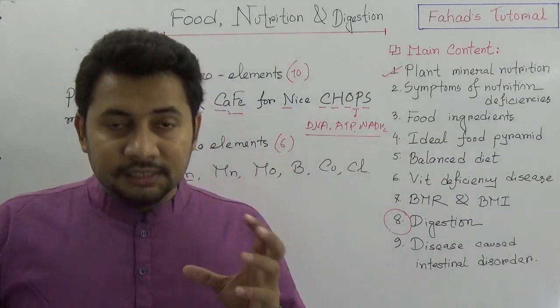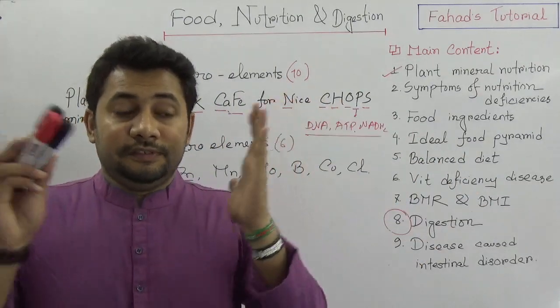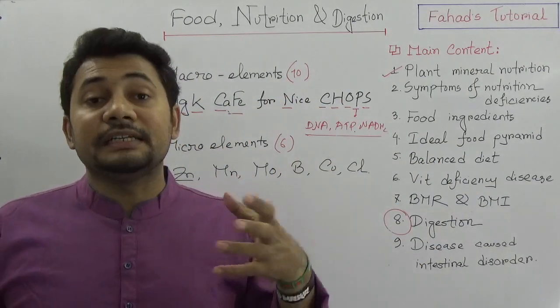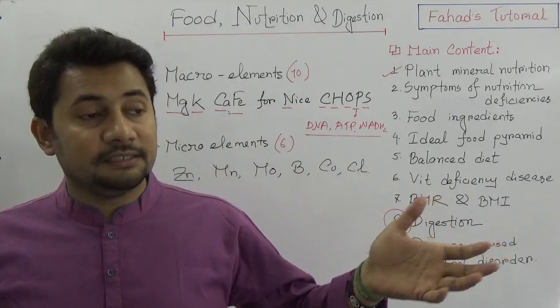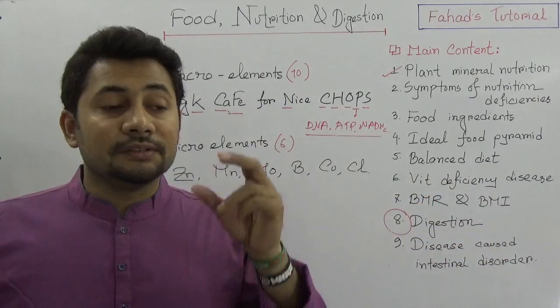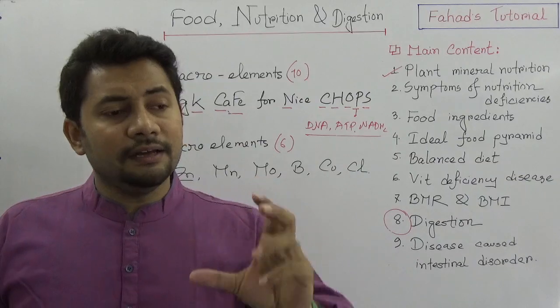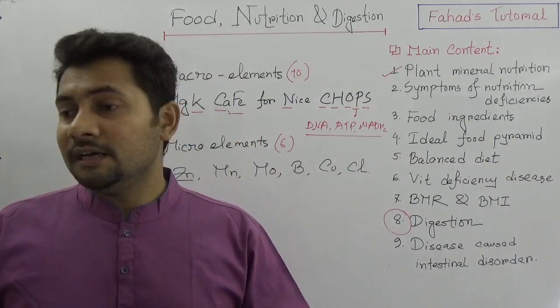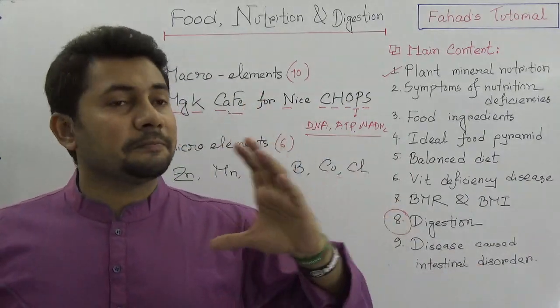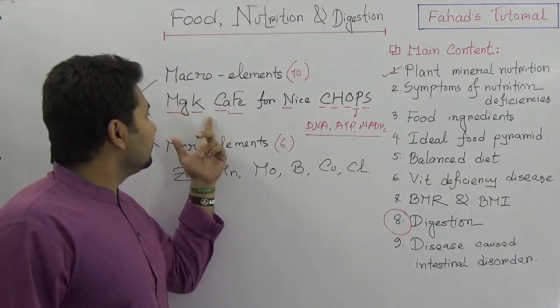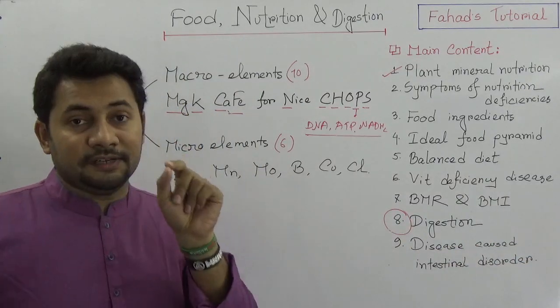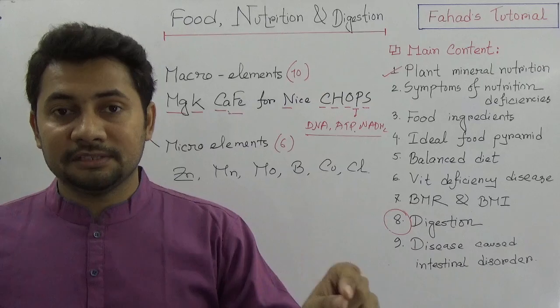If you think closely, there are a number of physiological processes going on in our body, in plants' body, in living bodies. These functions happen simultaneously, and it requires a lot of things. So these elements are doing these functions in the metabolism process.